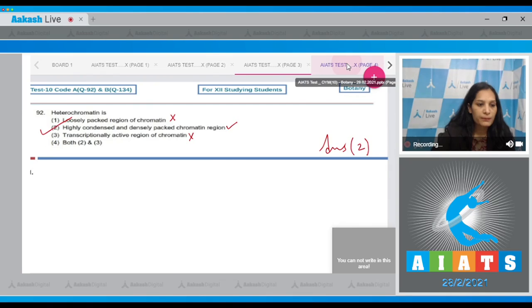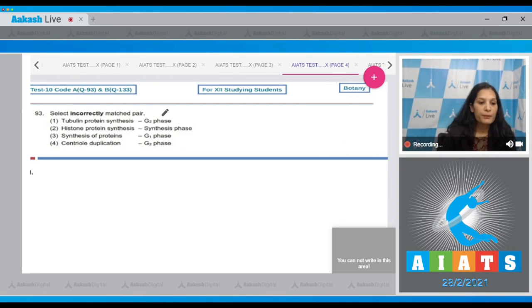Question number 93. Select the incorrectly matched pair. First, tubulin protein synthesis, G2 phase, true. The tubulin protein synthesis takes place in the G2 phase. Second, histone protein synthesis takes place in the S phase or the synthesis phase. It is also true. Third one, synthesis of proteins in the G1 phase. Yes, most of the proteins are synthesized in the G1 phase and some of the proteins can be synthesized in the G2 phase. Fourth is centriole duplication in the G2 phase. No. In animal cells where centrioles are present, the centriole duplication takes place in the S phase of the cell cycle. So this is the incorrectly matched pair.